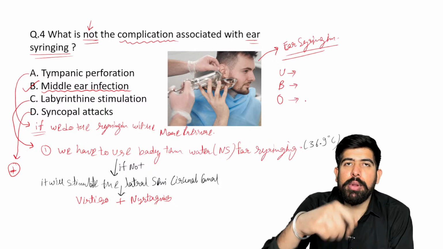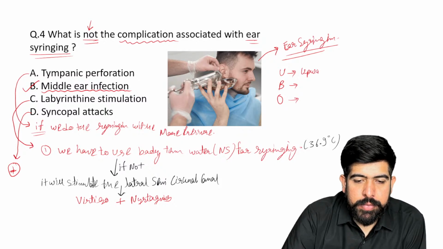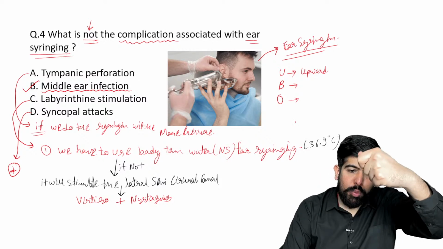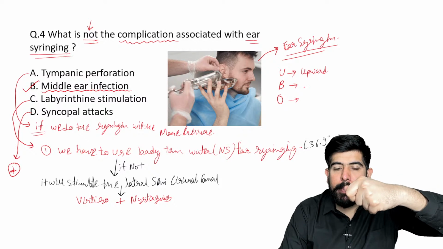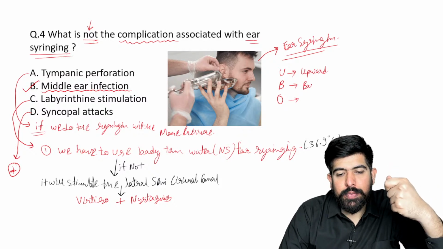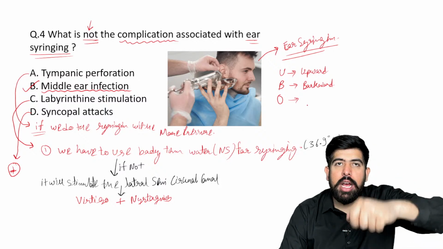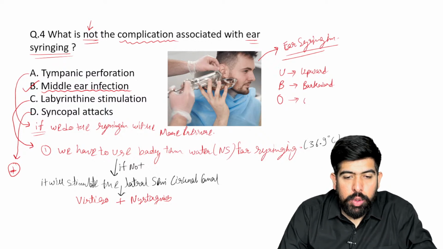You have to pull the pinna, first upward. After pulling upward, you have to pull the pinna backward, and after that, pull it outward.